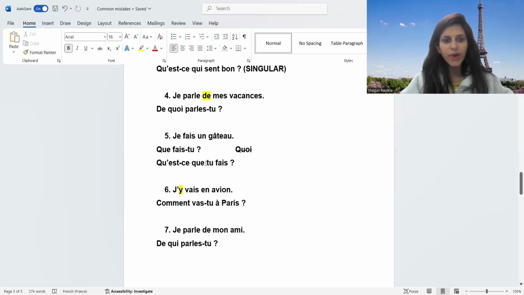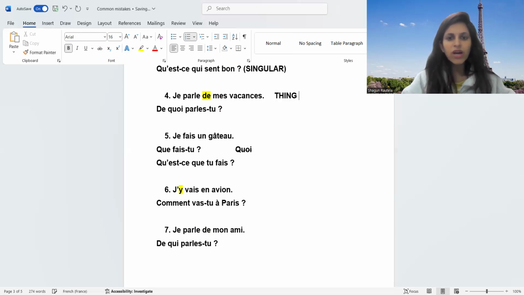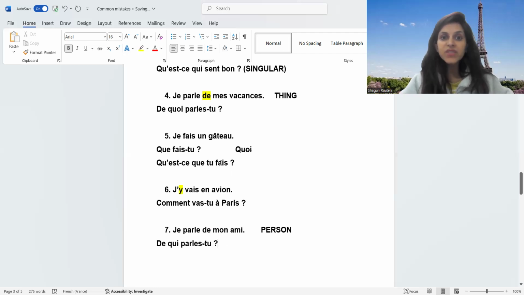Moving ahead to next part. Fourth part, we were talking about thing. So our question was "quoi". Seventh part, we talk about person. So our question is "qui". With things, we write "quoi". With person, we write "qui". Okay. So remember all these pointers.